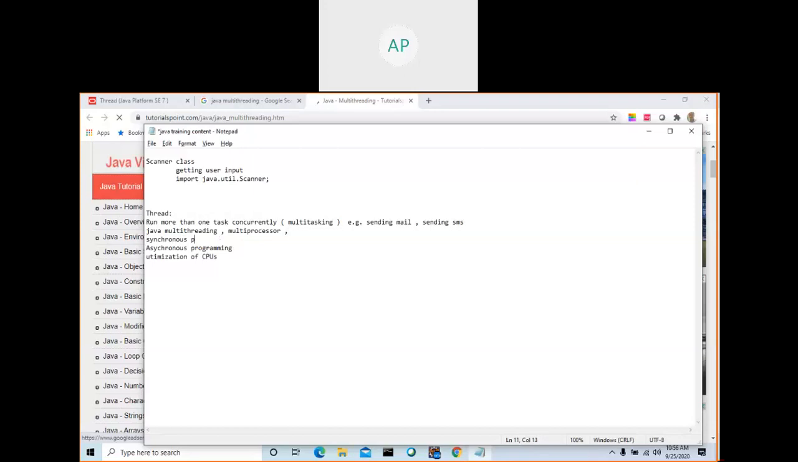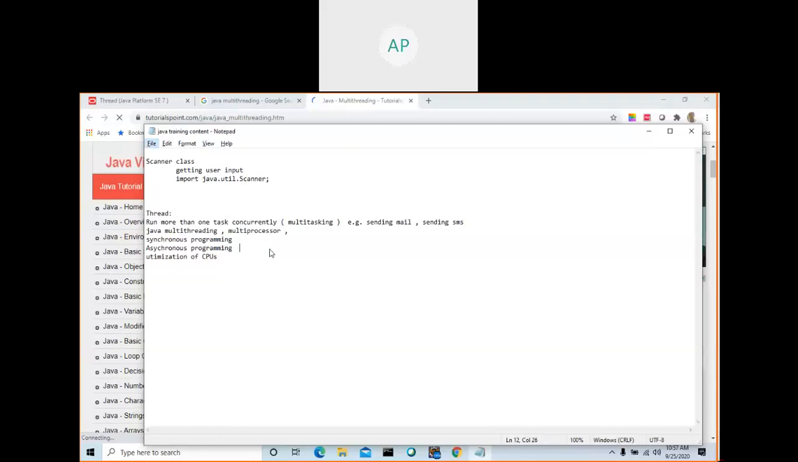Synchronous programming, asynchronous programming. Java asynchronous programming. Let me use this one. See what is a synchronous program and what is asynchronous programming.